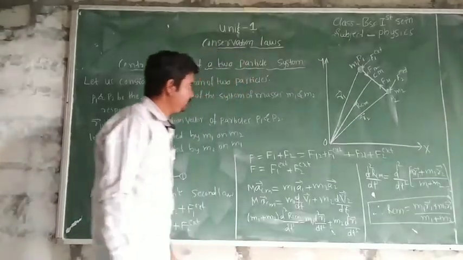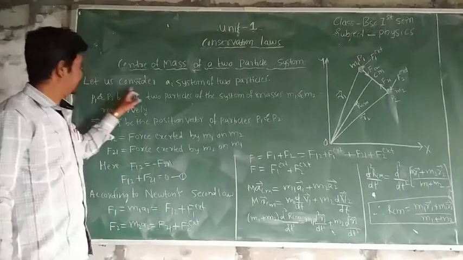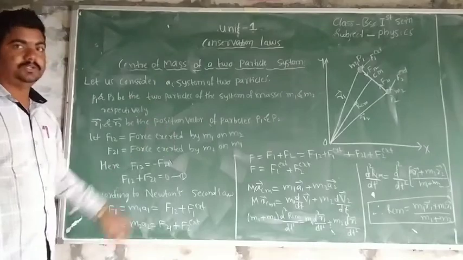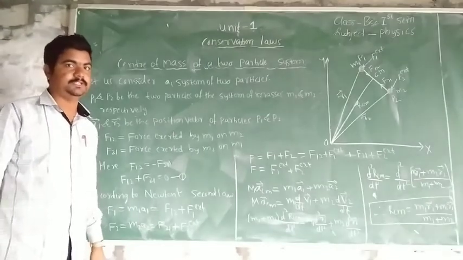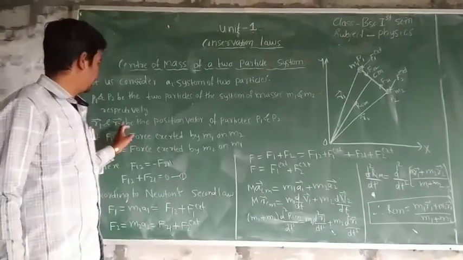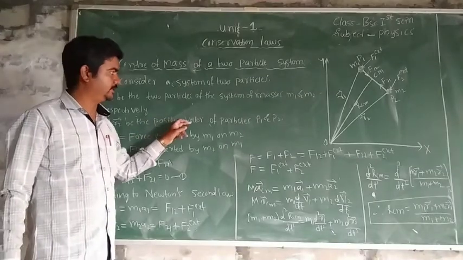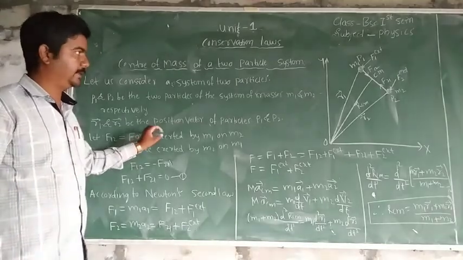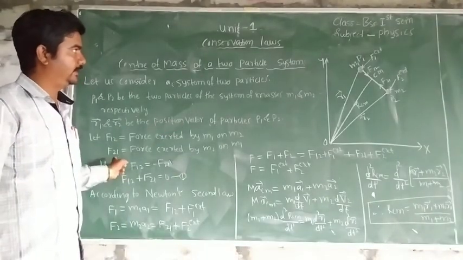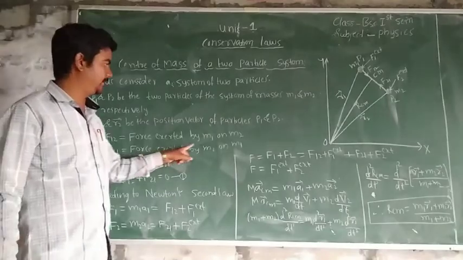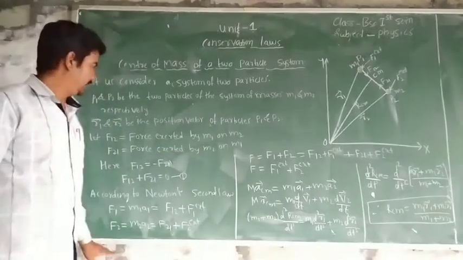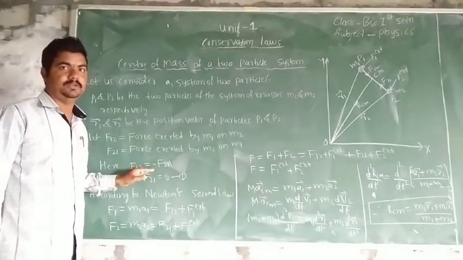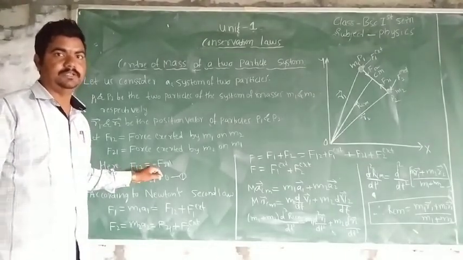Here, see, let us consider a system of particles, and P1 and P2 be the two particles of the system. R1 and R2 be the position vectors of the particles P1 and P2. F12 is the force exerted by M1 on M2 and F21 is the force exerted by M2 on M1. And according to Newton's third law of motion, what is Newton's third law of motion?